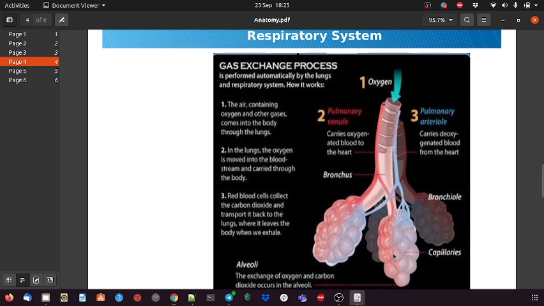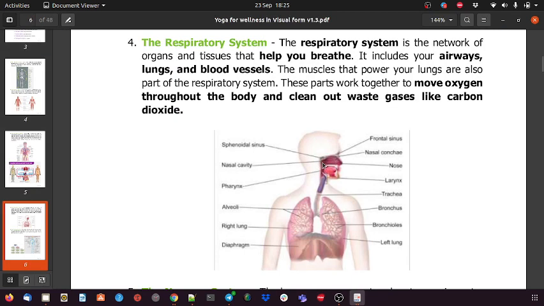So this is the smallest part, the capillary, where the blood cannot transfer, but the oxygen or any minerals and nutrition get transferred from the organs to the blood system. So that is what happens here. In this way, the whole circulatory and respiratory system happens.